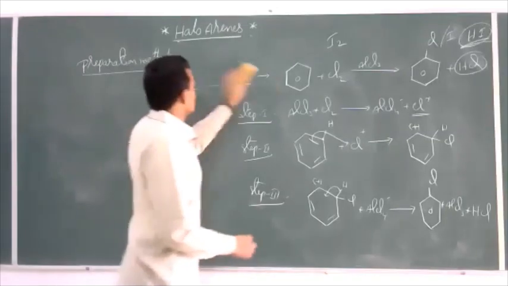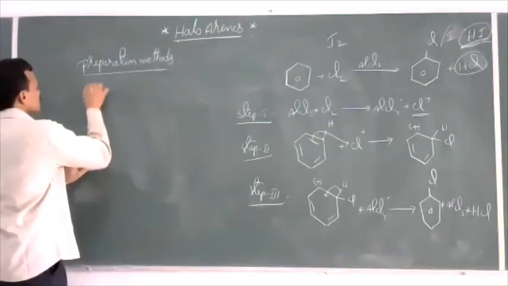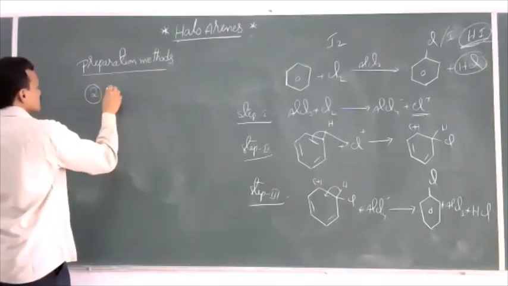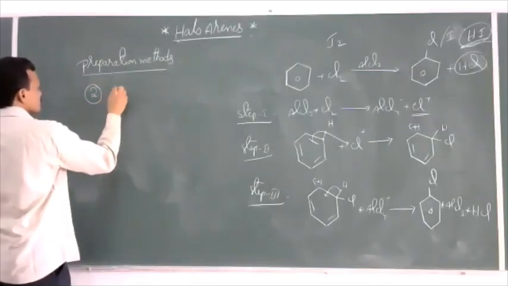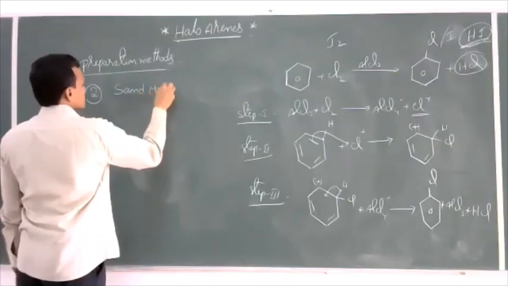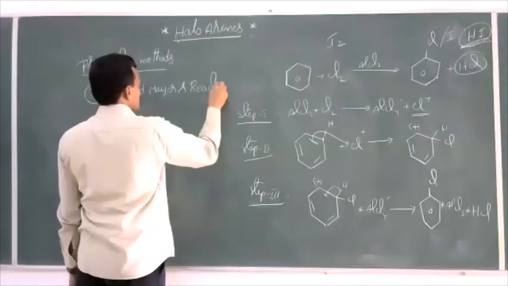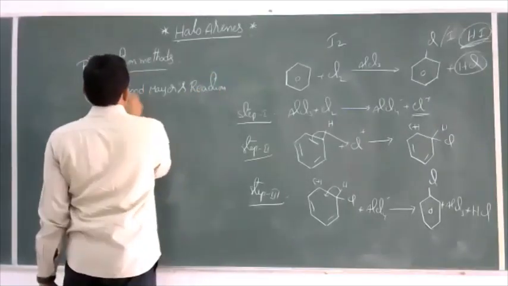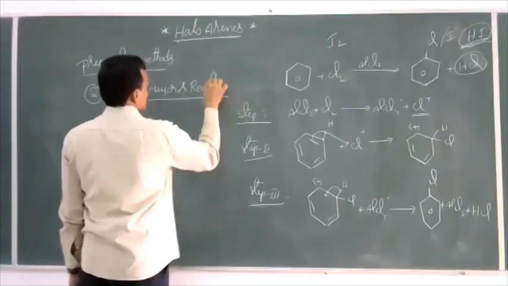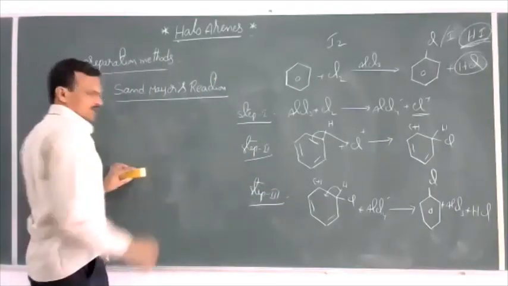Now come to the second one, Sandmeyer's reaction. This is an important named reaction, and they frequently ask it in the PUC exam.